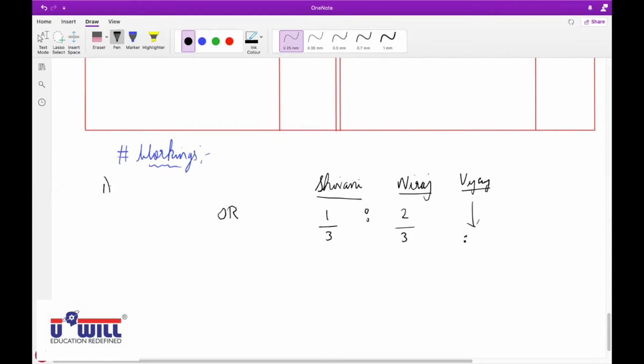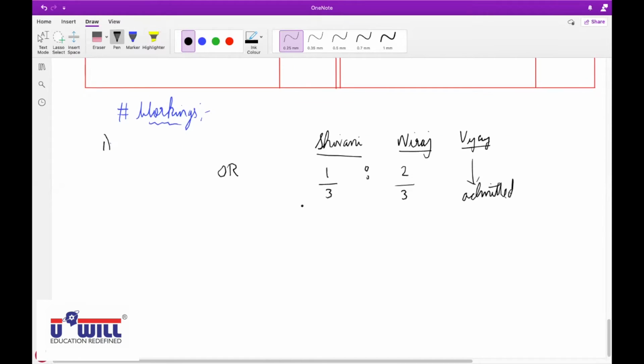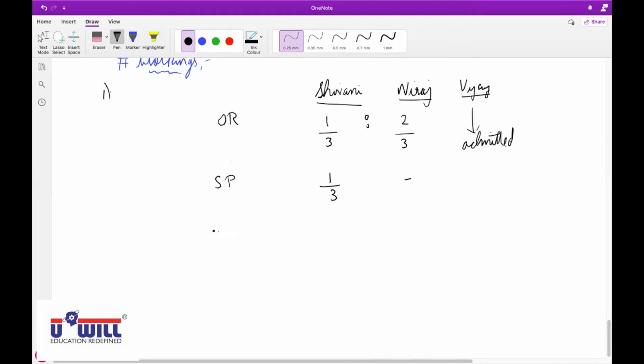Vijay is admitted. So sacrifice part for Shivani is given 1/3. How will we find the sacrifice share? Old ratio into sacrifice part. This we have done in objective questions.